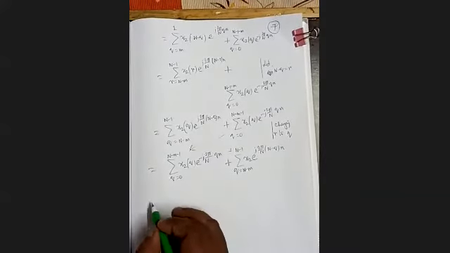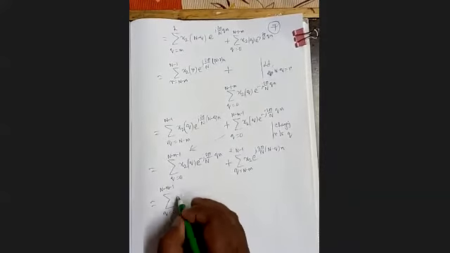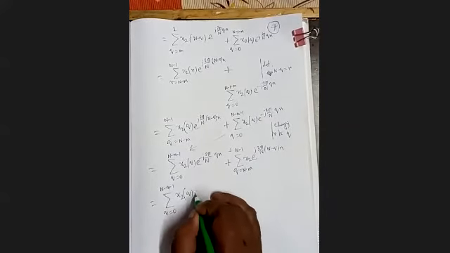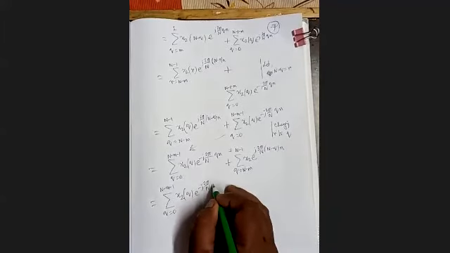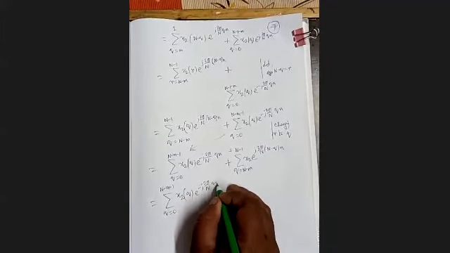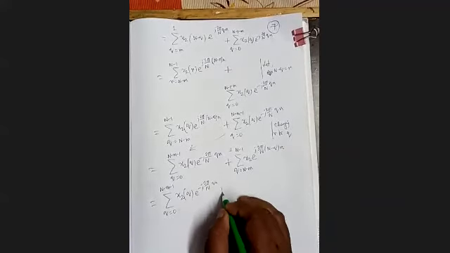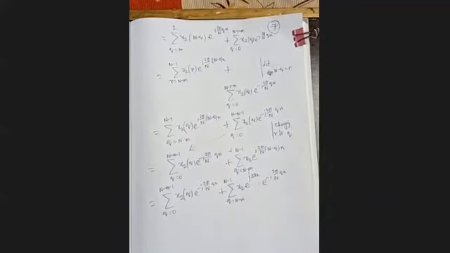Now this thing can be written as q equal to 0 to ... x2 q e to the power minus j 2 pi by n q n plus ... the power minus j 2 pi by n q n. So just we are segregating it.